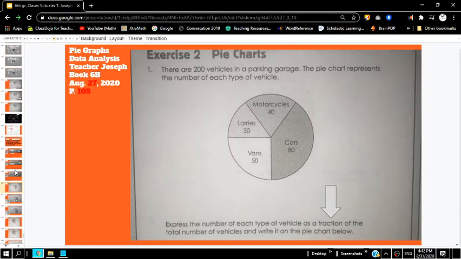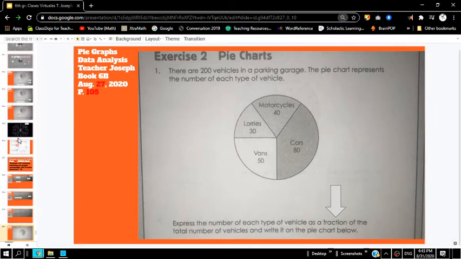The problem on page 105 says there are 200 vehicles in a parking garage. Let me make this a little bit bigger so we can see this. The pie chart represents the number of each type of vehicle. So we have 40 motorcycles, 80 cars, 50 vans, 30 lorries, and we need to find out what each one of those is as a fraction.